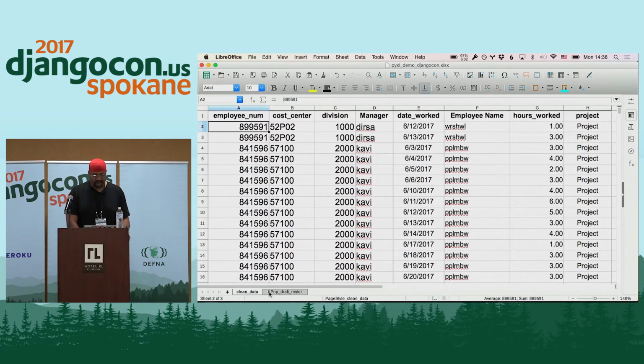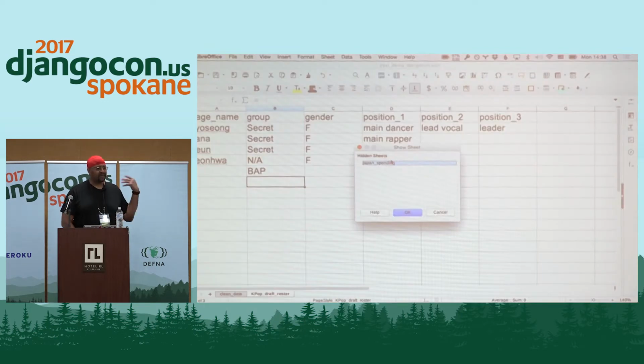As I was working on this talk initially, I was in Japan, and I was trying to figure out where all my money had gone. And so I was like, well, I shouldn't have spent that much money. So show sheet, Japan spending. So that's a hidden worksheet.